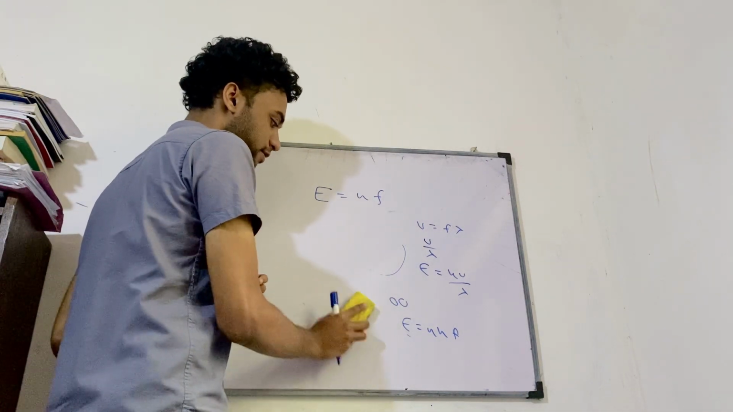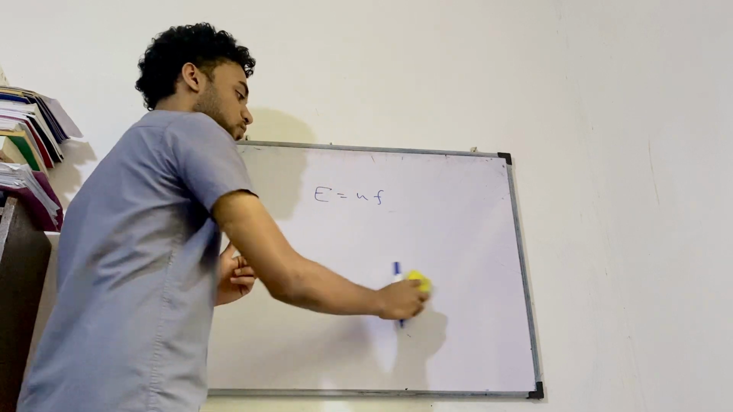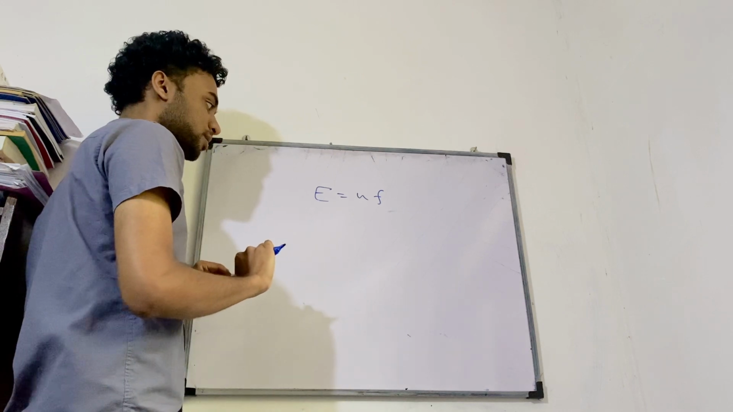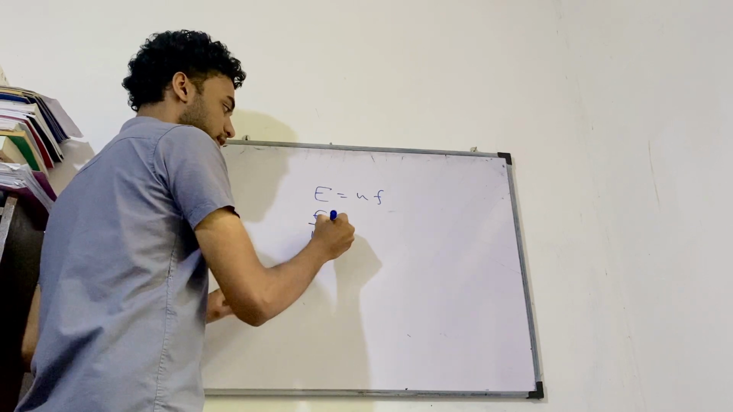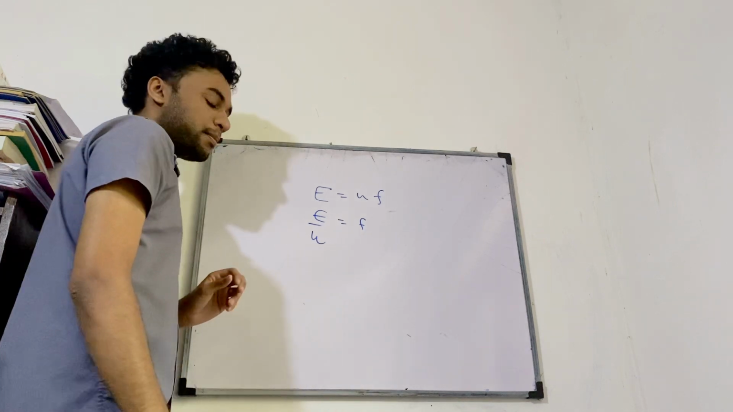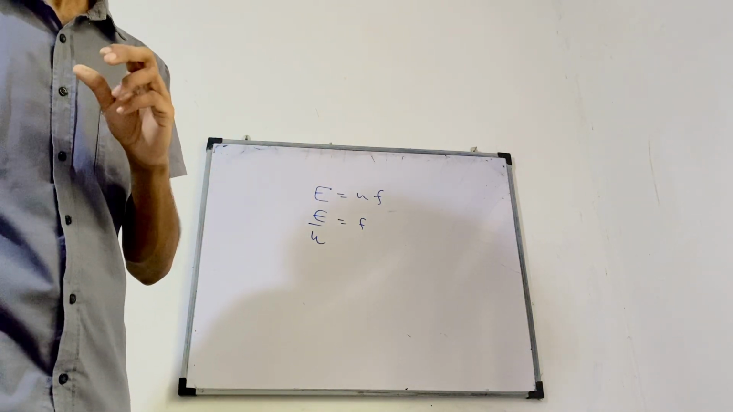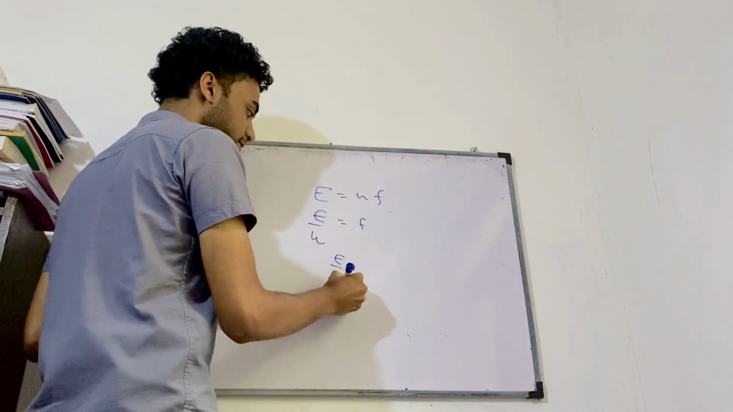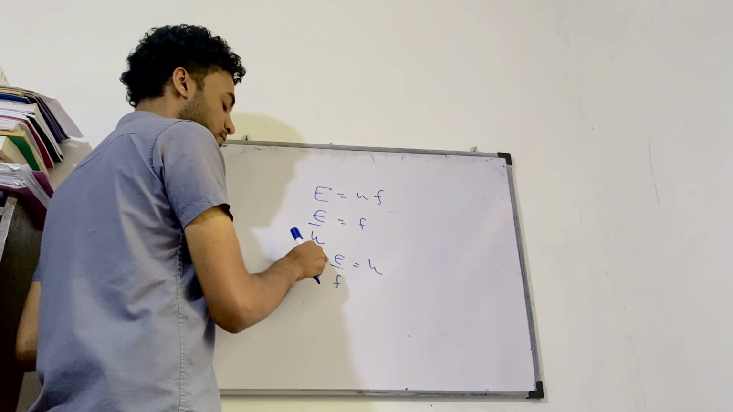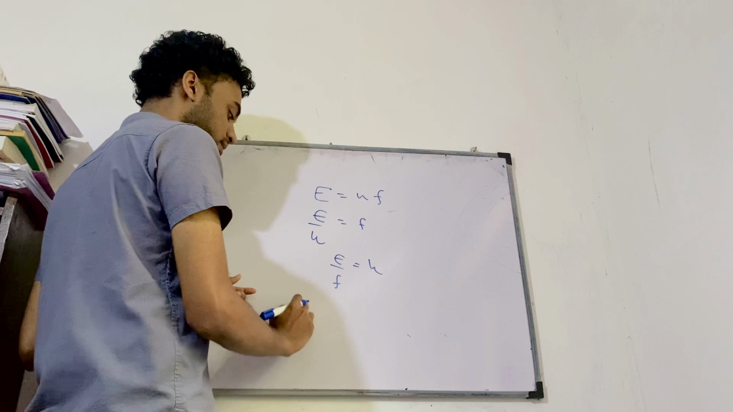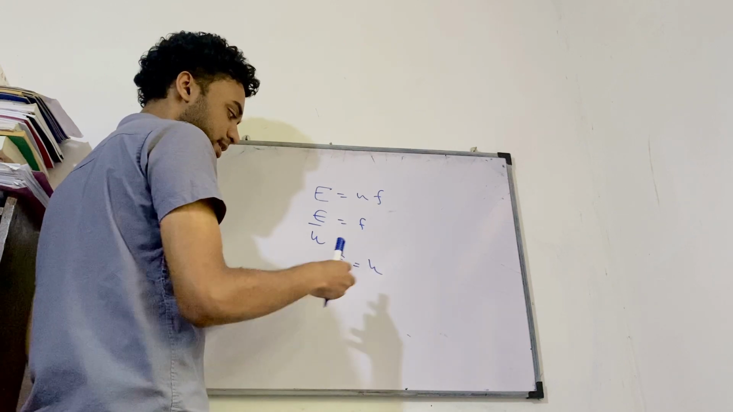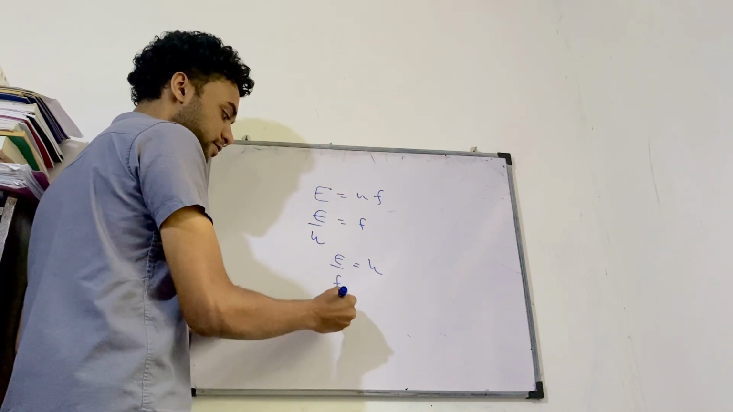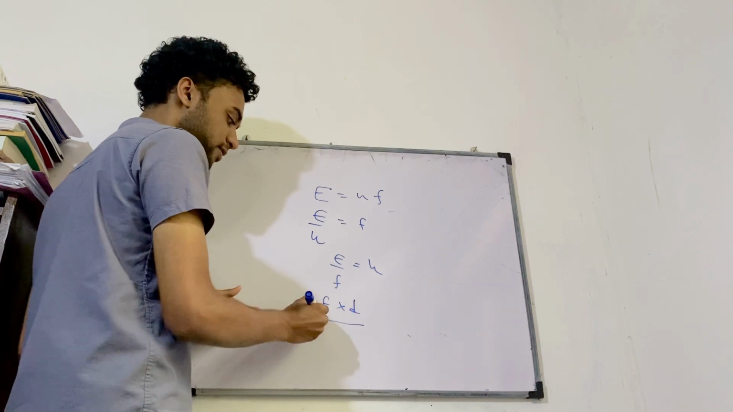So E is equal to hf. E is the energy of a photon, h means Planck's constant, f means frequency. So if I divide E by h, I get f. But what are they asking in the question? They're asking the dimensions of Planck's constant. So E divided by f is equal to h. What are the dimensions of energy? Yeah, force into displacement. Work done is equal to force into displacement. So units of force times units of distance divided by frequency.